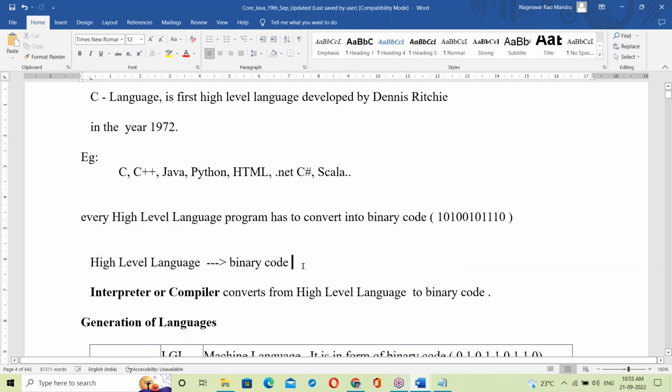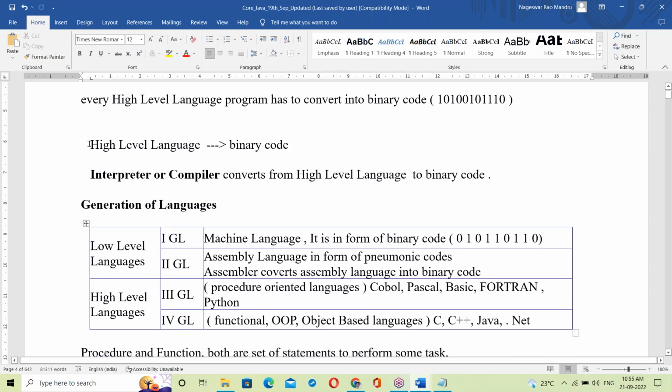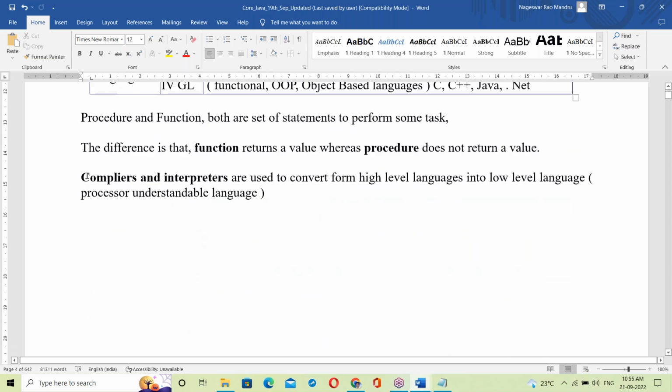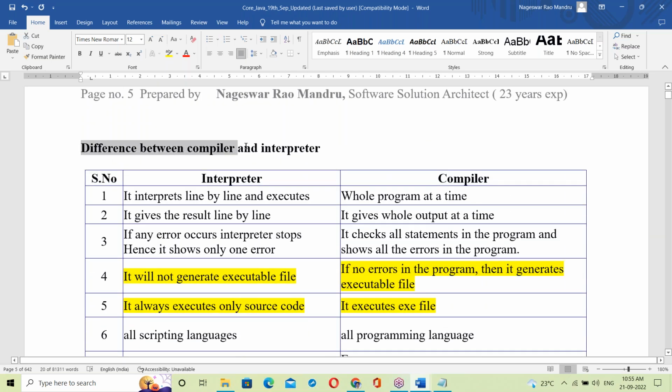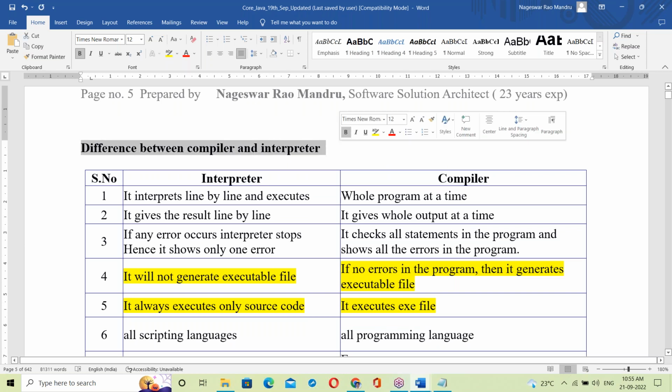I'll give the drive access tomorrow, for all of you. See here, compilers and interpreters are used to convert from high level language to binary code. So what's the difference between interpreter and compiler?